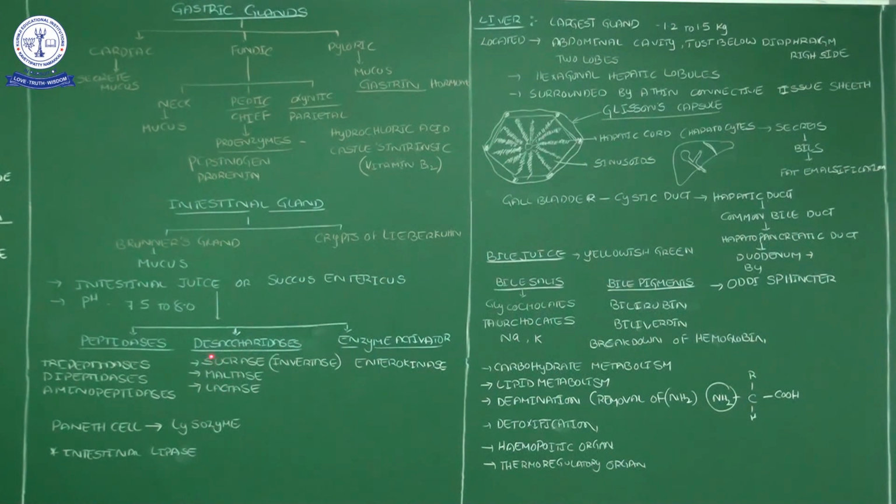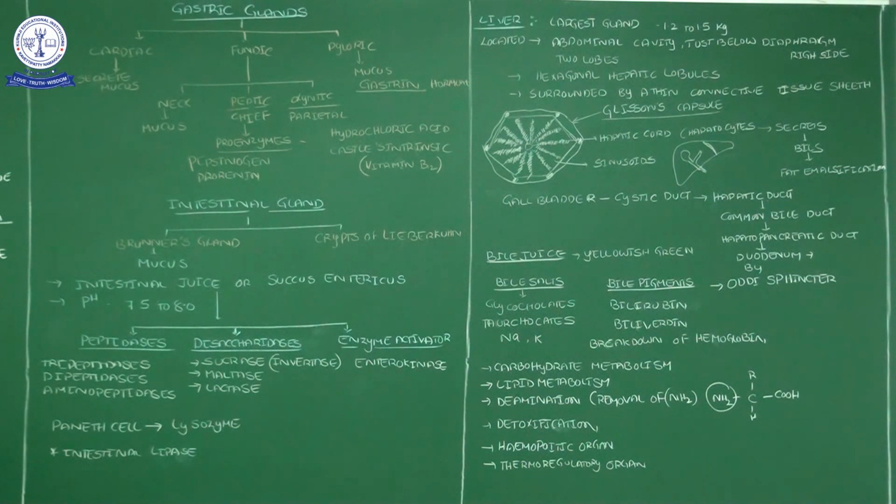These three enzymes are disaccharidases. Sucrase digests sucrose, maltase digests maltose, and lactase digests lactose. Okay, lactose, maltose and sucrose are digested by these disaccharide enzymes.